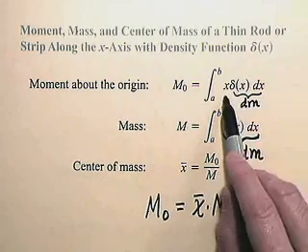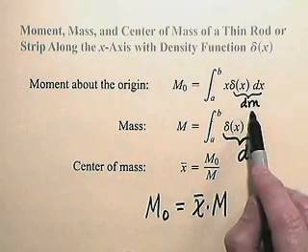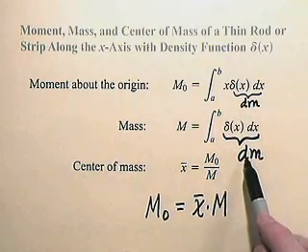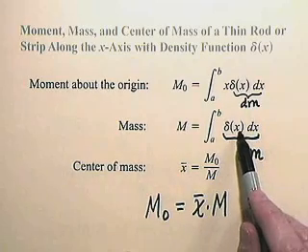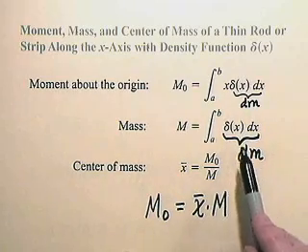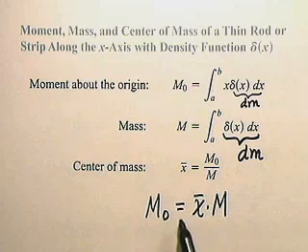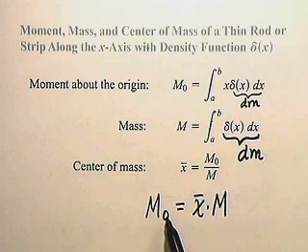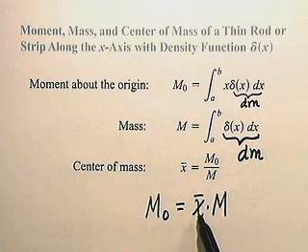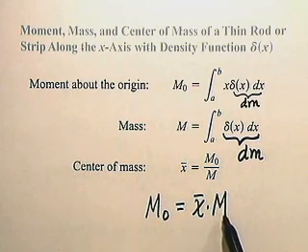So, in effect, x dm is the moment of this little bit of mass, in amount dm, which is situated x units from the origin. And so this formula is telling me that the moment about the origin is x bar, the coordinate of the center of mass, multiplied by the entire mass.